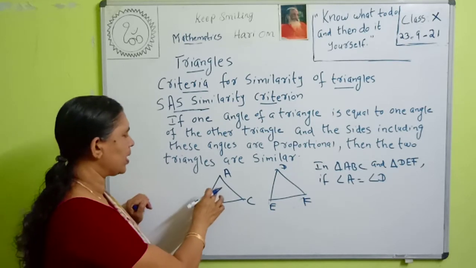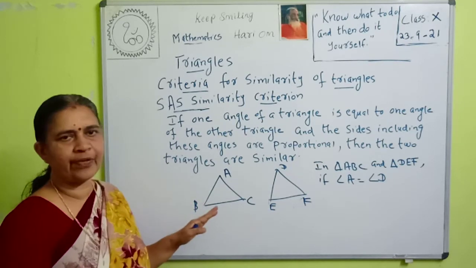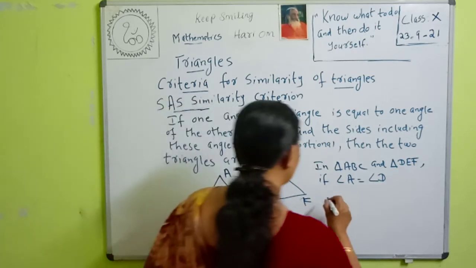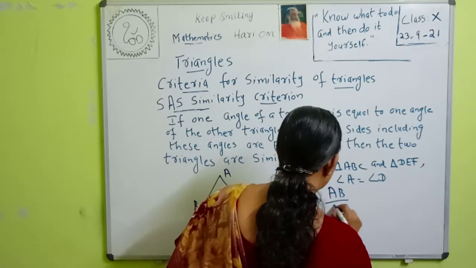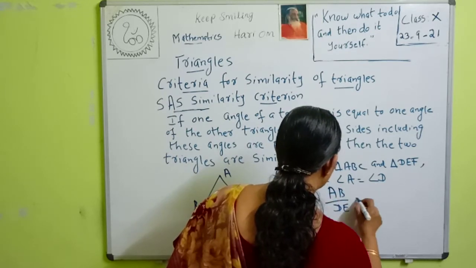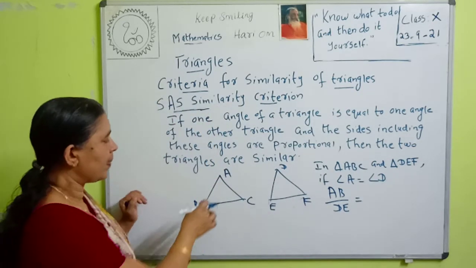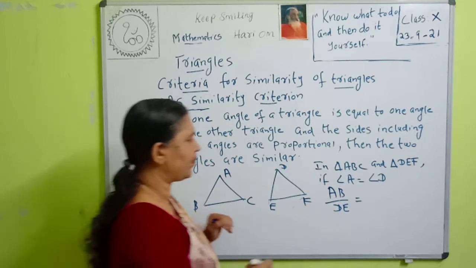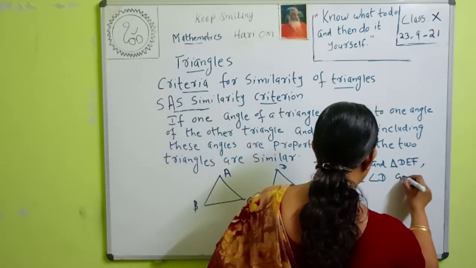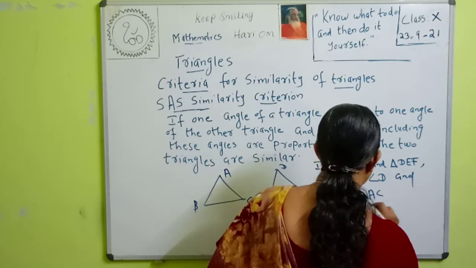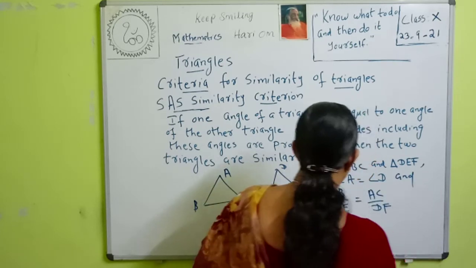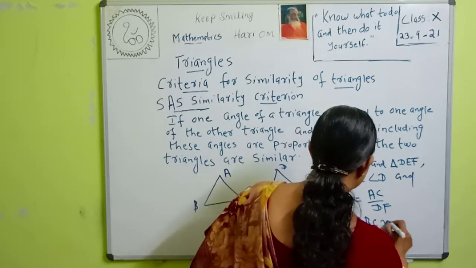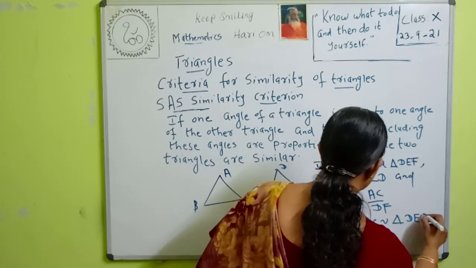Then what are the ratios? What is the corresponding side of AB? The corresponding side of AB is DE. So AB by DE is equal to the ratio of the next corresponding including sides, AC and DF, so AC by DF. Then triangle ABC is similar to triangle DEF.